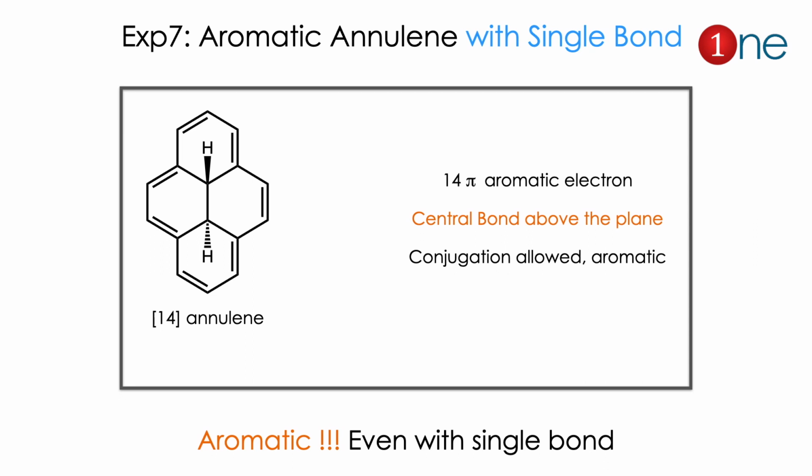The next exception is also from the annulene system. Here we have 14-annulene, but you should know that the central bond doesn't have any conjugation. Those hydrogens are attached there, it doesn't have any conjugation, it is a single bond. But it is an aromatic compound. Why? Because the central bond goes out of the plane, only the peripheral electrons contribute to the conjugation and aromaticity. So if you count the peripheral electrons, you will have only 14, which again obeys Huckel. That's why it's aromatic. Even though it has a single bond, it goes out of the plane and it forms the aromaticity.